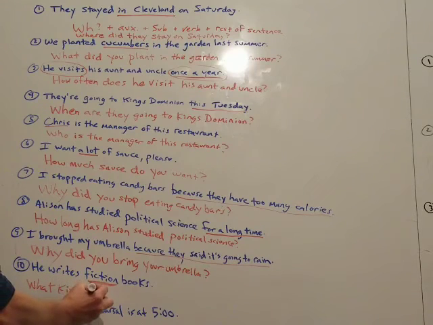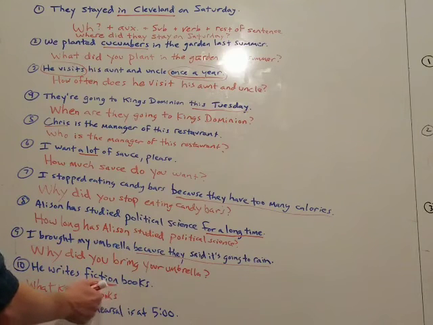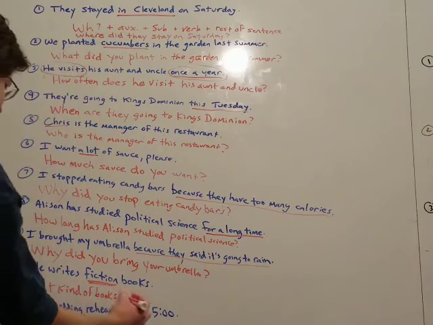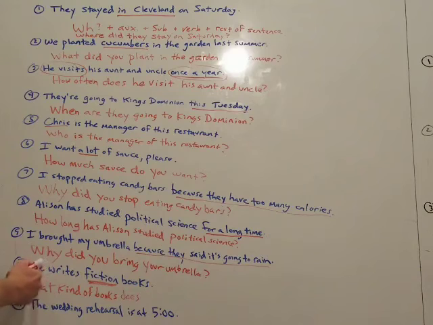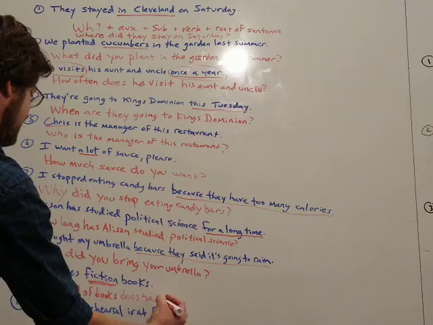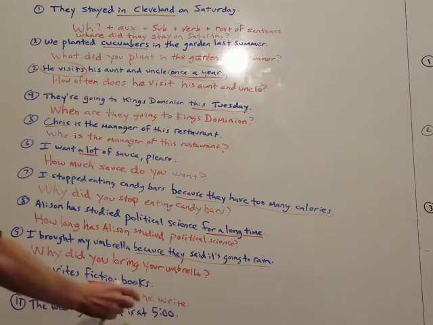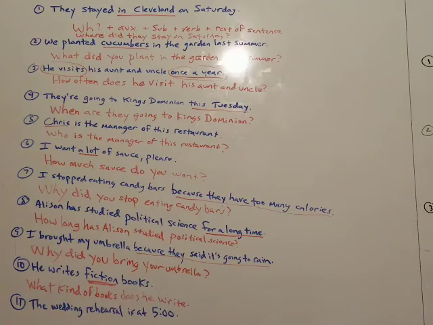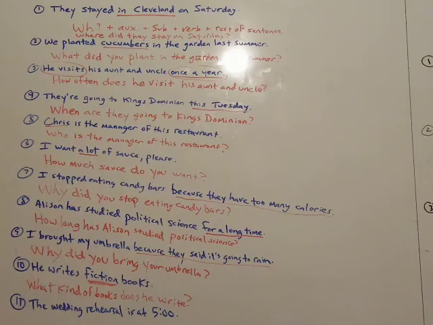So what kind of books. Writes is in the present, right? And it's non-to-be. So we say what kind of books, auxiliary is present tense, auxiliary does because it's he. Subject he. All right. Main verb write, not writes, write. He does he write? All right. What kind of books does he write? Fiction is an acceptable answer.